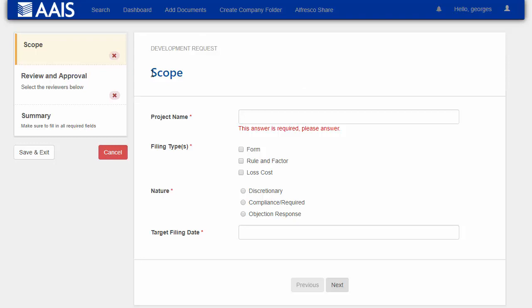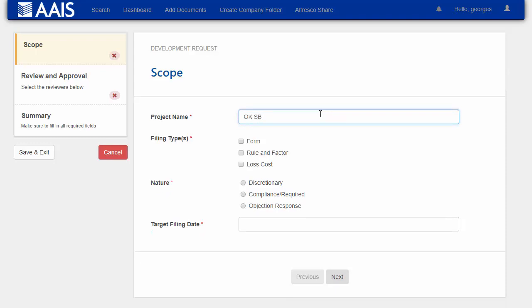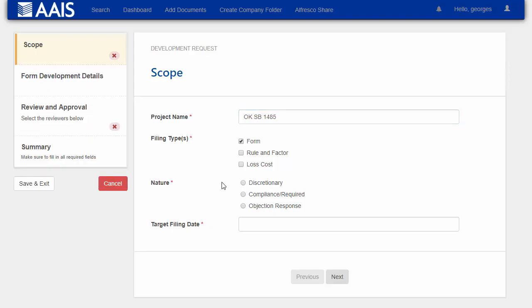So for the project name here, we're just going to specify the Senate bill, and this is a form change. And there's different types of natures of change here. And as you can see, as we fill out different areas, it's going to add pages and questions to the form to make sure that I fill out the correct information.